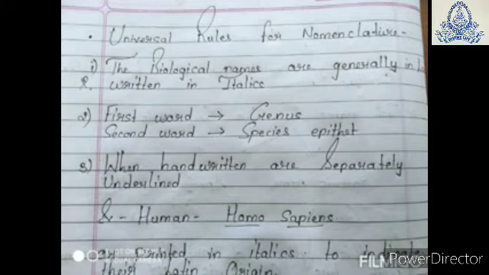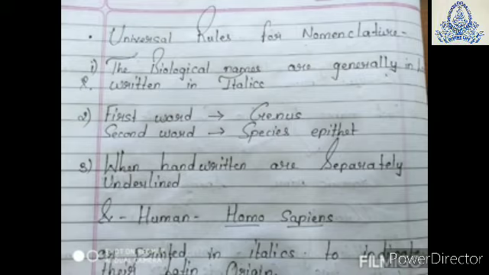Our second rule suggests that the biological name has two components. As it has two components, it is said to be binomial nomenclature. In that, the first component represents the genus, whereas the second component represents the specific epithet.